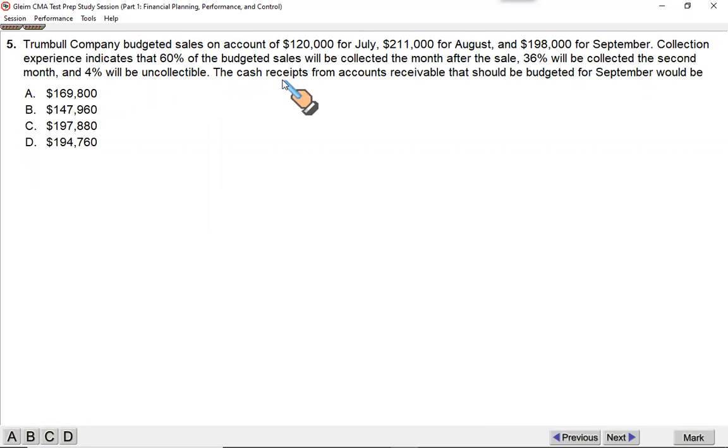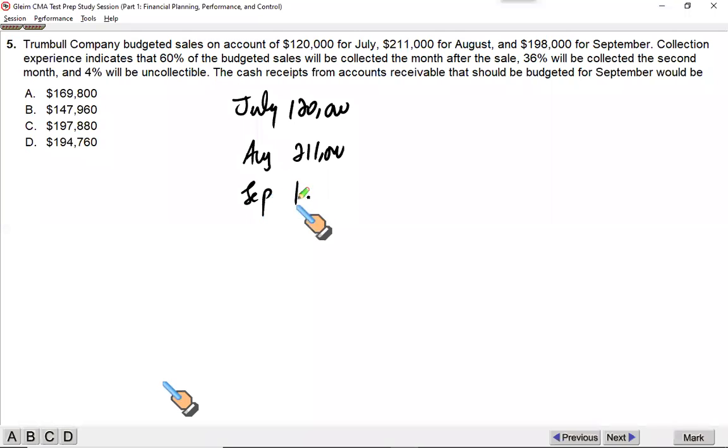What are the cash receipts from accounts receivable that should be budgeted for September? Projecting cash collections for the month. So we need to see how much cash we will collect in September. For this, you need to lay down your working appropriately. We have been given the July sale, that is $120,000. We have been given the August sale, that is going to be 211, and September, 198,000.